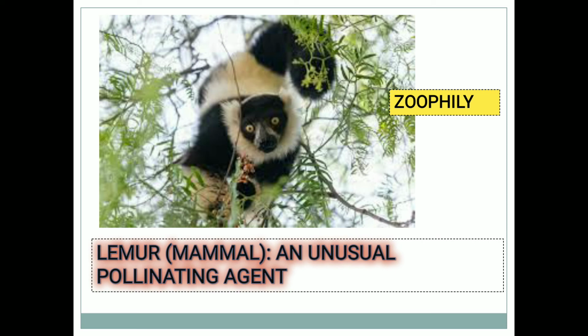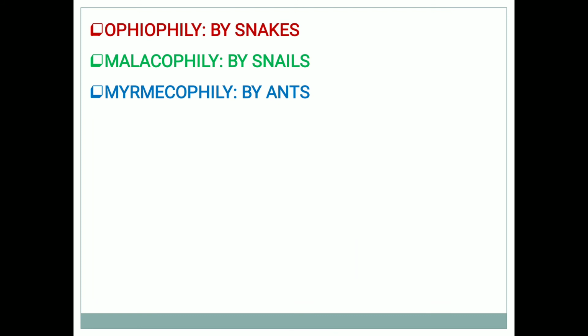And within zoophily, within the mammals, there is an unusual pollinating agent called a lemur. This is the picture of a lemur, a kind of mammal which feeds on the fruits or on the flowers. During that time they help in the pollination. That is one unusual pollinating agent.